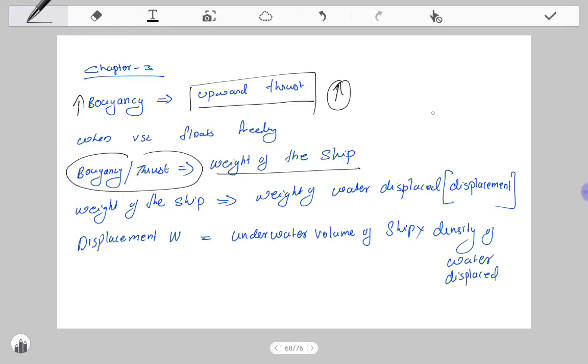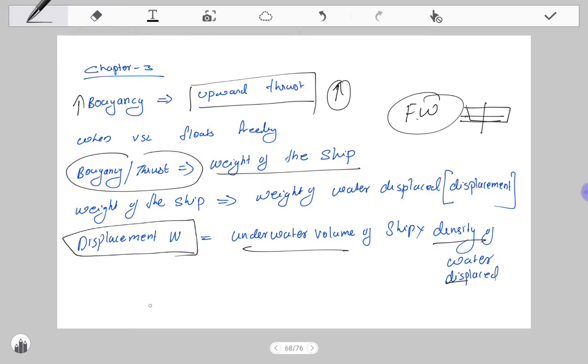To compensate the weight of the ship in salt water, the buoyancy generated will be lesser as compared to fresh water. So in fresh water, to create enough buoyancy, the vessel has to sink further, right? Then only more underwater volume will be created, and depending upon the density, equivalent displacement will be generated.